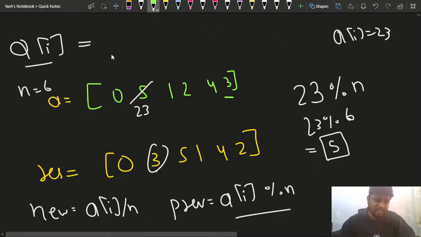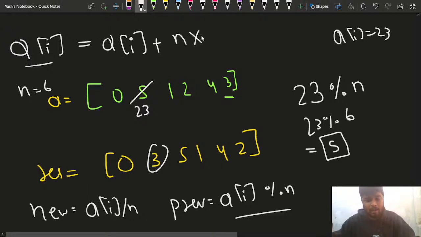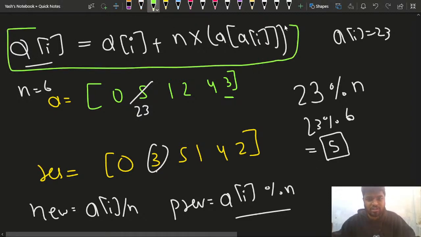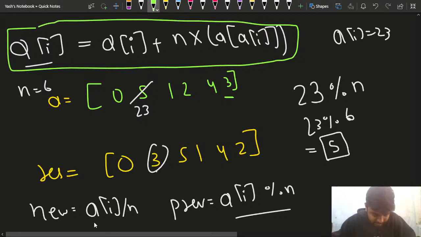So for every element, what I've done is I'll have to manipulate it a little bit more, and I'll let you know why. So a of I, the current element, plus n into a of I. This is what I've done. For every a of I, I've changed it this way. And if I divide this a of I by n, it becomes the new a of I, and the previous one I just take modulo n, so I'll get it. Please give me a plus one in the chat if you have understood this part.